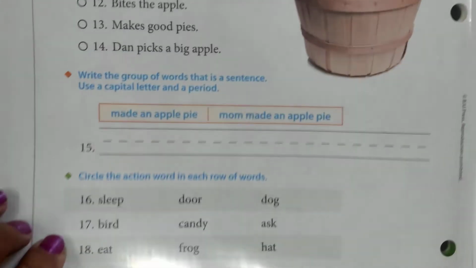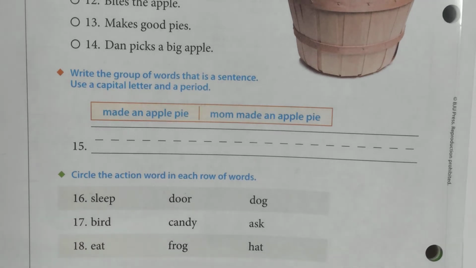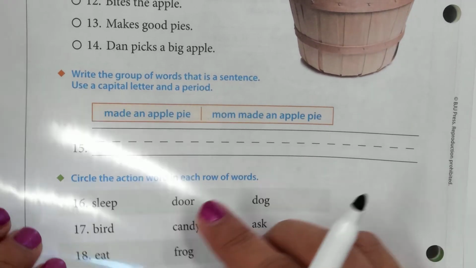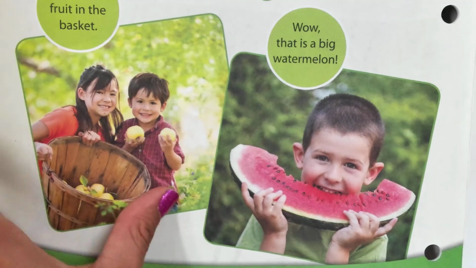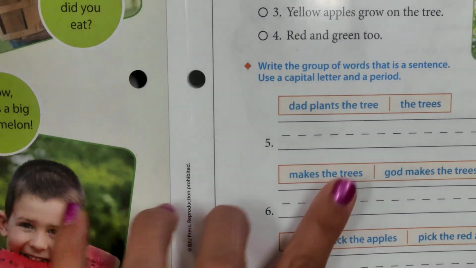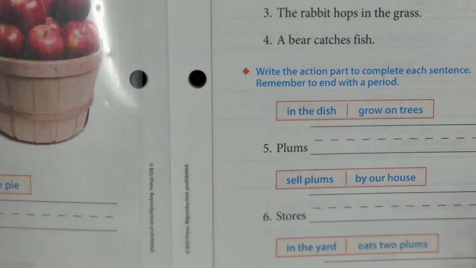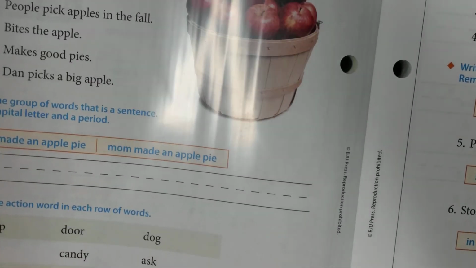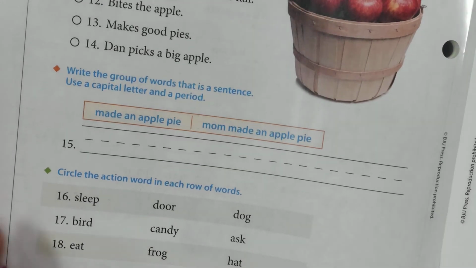On number 15, which is only one, it says write the group of words that is a sentence. Use a capital letter and the period. We already did this, guys. It's the same thing as here. The same thing as over here. You choose which one is the one that is a complete sentence.